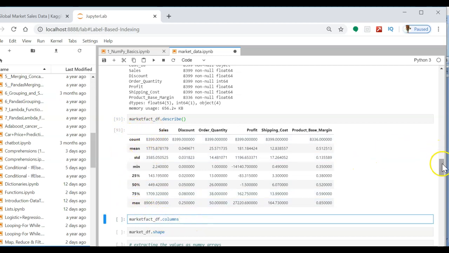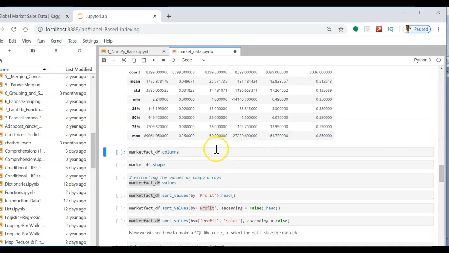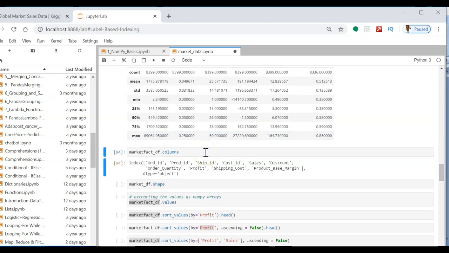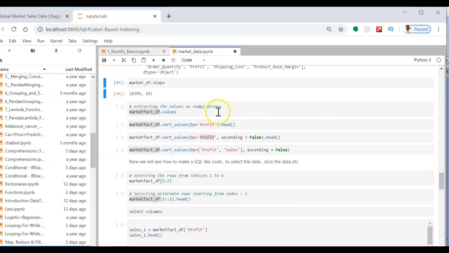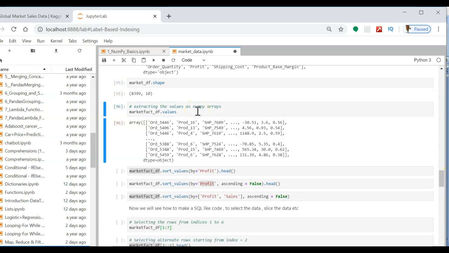If you want to know the column names, you can make use of the columns attribute. So these are my columns. If you want to get the shape, like how many rows and how many columns, you can make use of the shape attribute here. If you want to extract the values, you can extract the values. The values will be extracted in a NumPy array.